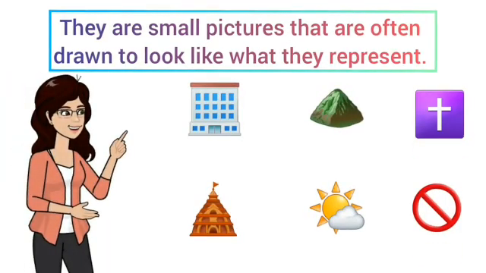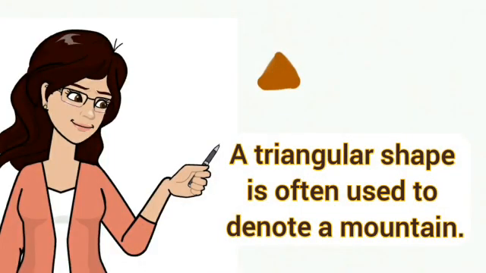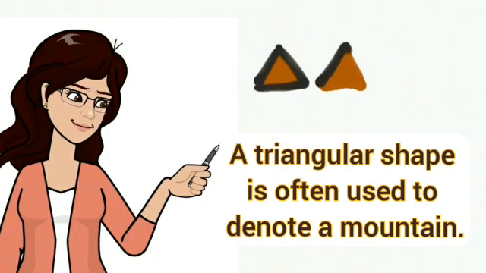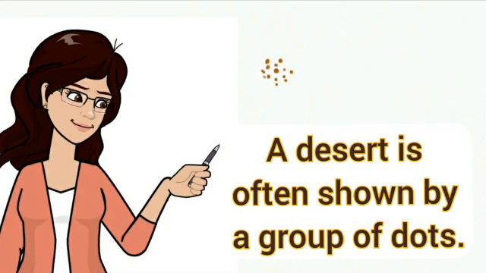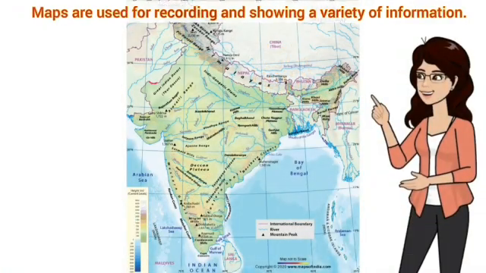They are small pictures that are often drawn to look like what they represent. For example, a triangular shape is often used to denote a mountain. A desert is often shown by a group of dots that might look a little bit like sand, and so on.